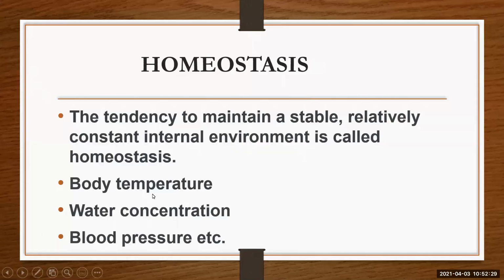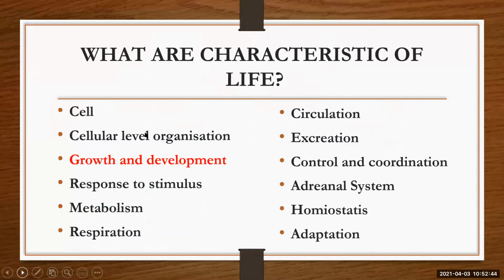Homeostasis: the tendency to maintain a stable, relatively constant internal environment is called homeostasis, like regulating body temperature, water concentration, and blood pressure. Okay, so these are the characteristics seen in matter. When you see these characteristics, you say that it is alive. So what are the characteristics of life?